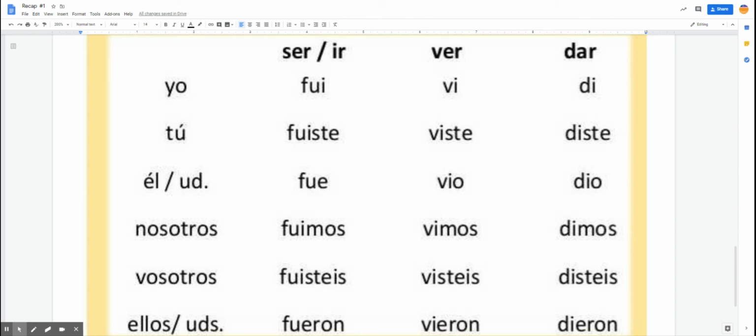So we have fui, fuiste, fue, fuimos, fueron. Vi, viste, vio, vimos, vieron. And di, diste, dio, dimos, dieron. I skipped over the vosotros, but it's there for you as well. So next week, we will bring in some more irregular verbs. But for this week, we're just going to recap what we've got to make sure that it's all clear in our head and that we can practice with them.